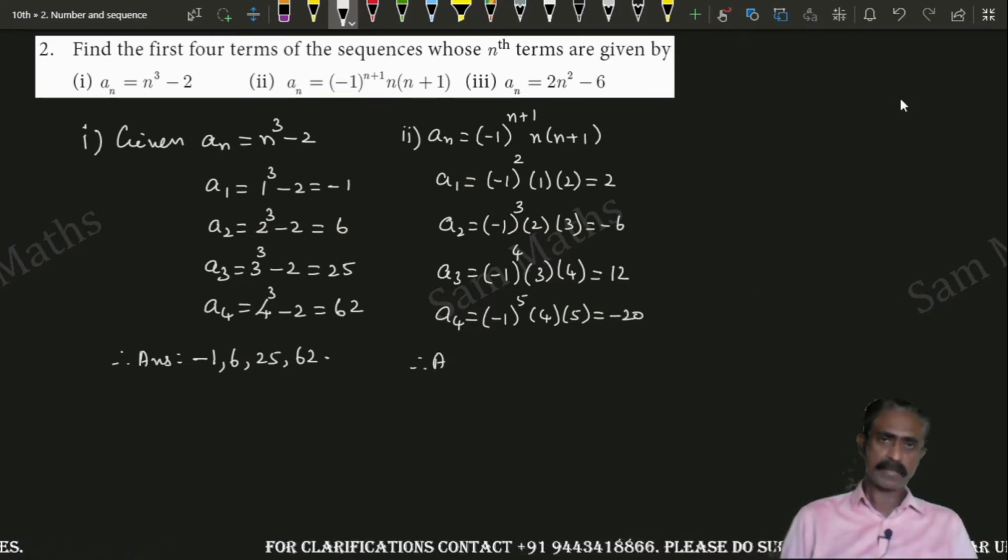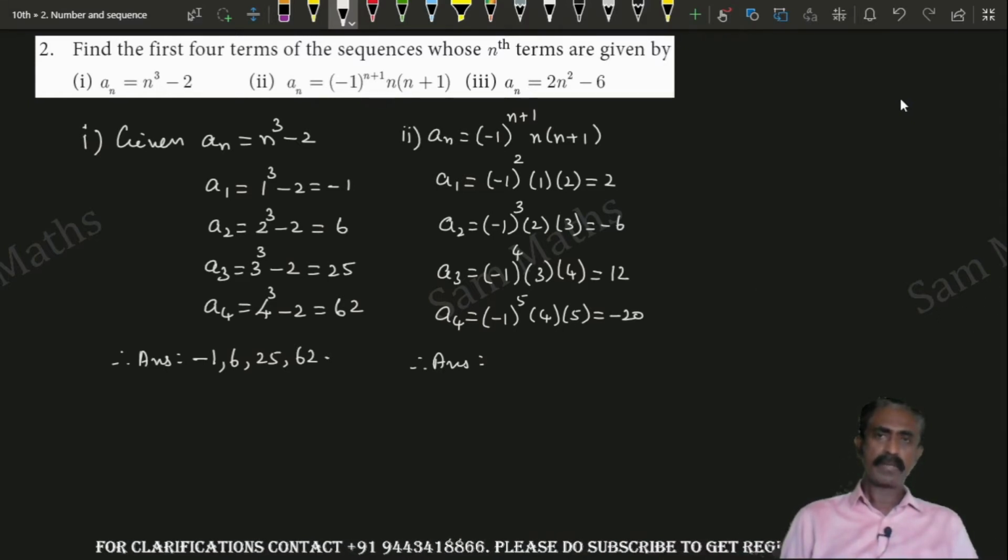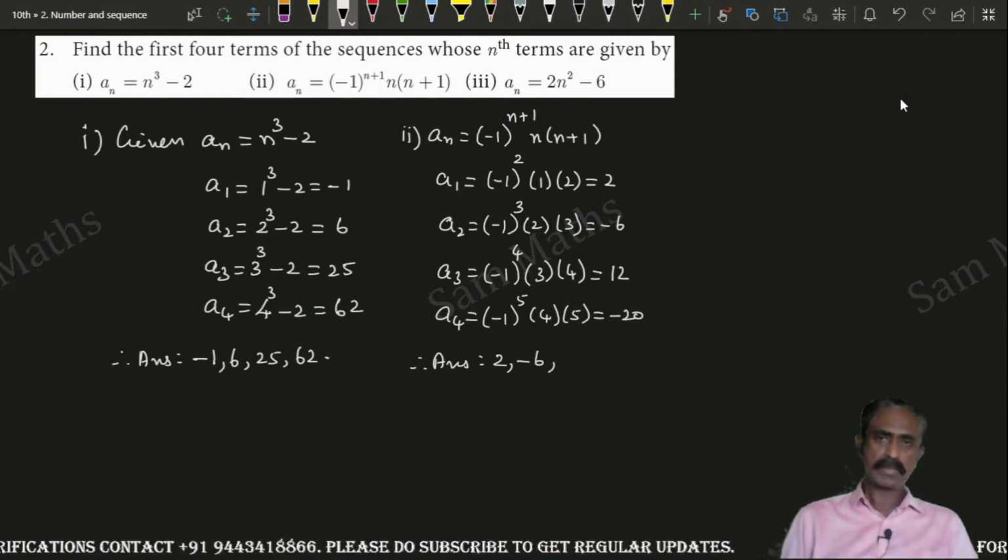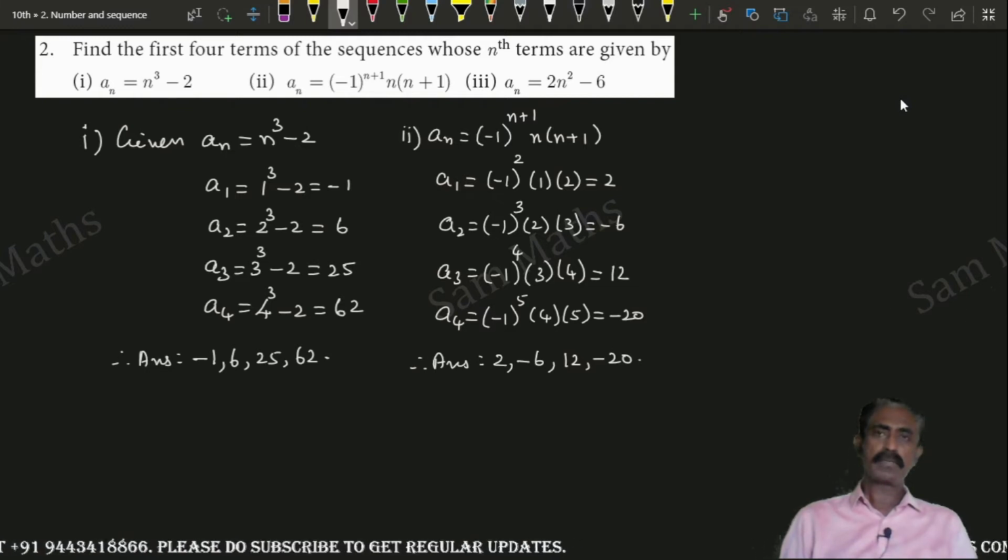Therefore, the first 4 terms are 2, minus 6, 12, minus 20.